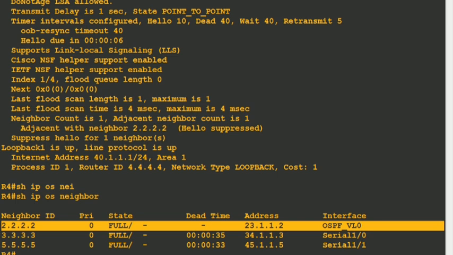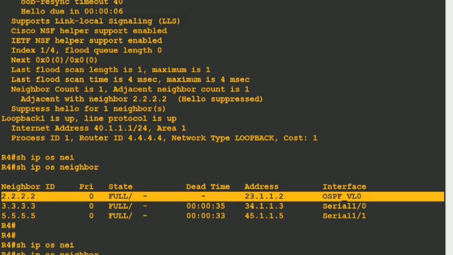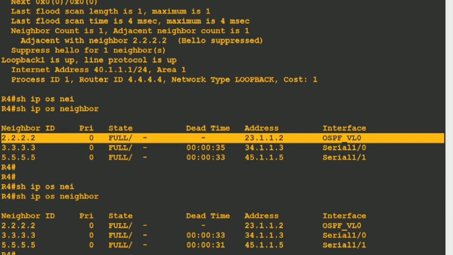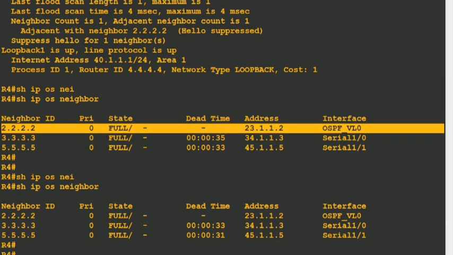Virtual link will always be configured as a demand circuit, and if you remember, we configured the GRE tunnel interface in area 0 itself, right? And by default a virtual link is also configured in area 0 itself, as you can see here on our show ip ospf interface brief.